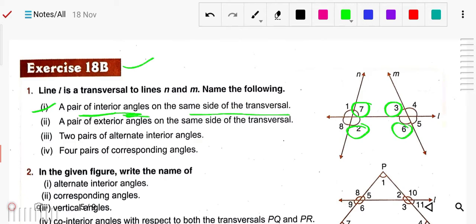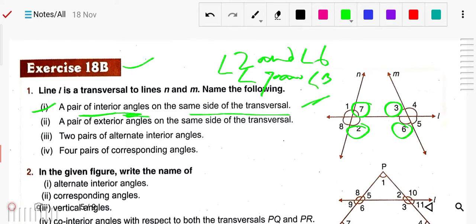So you can write angle 2 and 6 on one side, and angle 7 and angle 3. They are the pairs of interior angles.